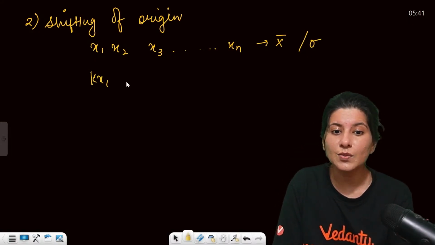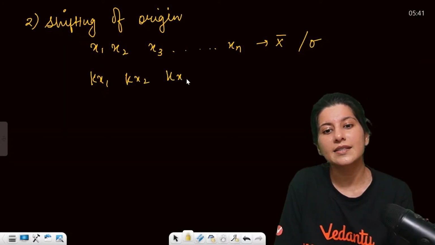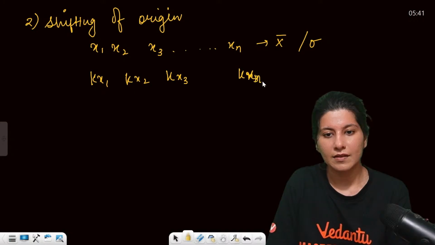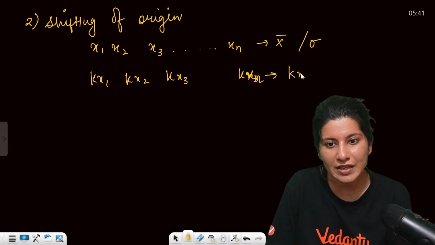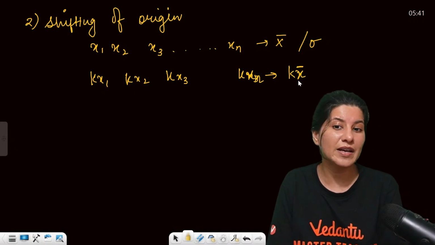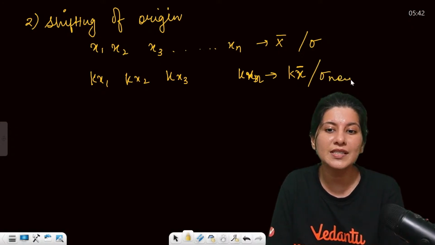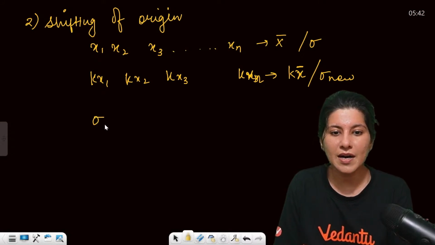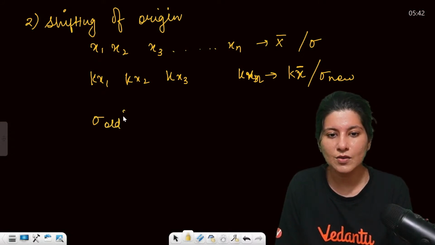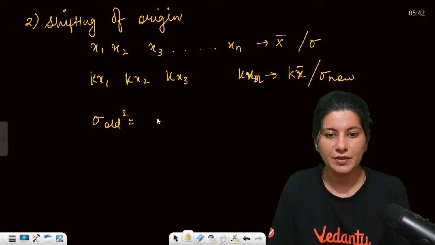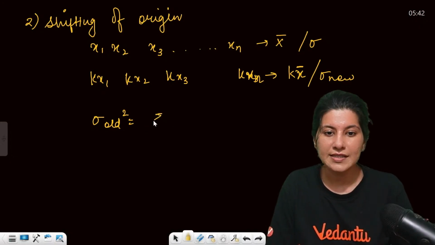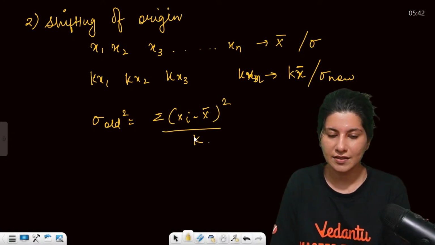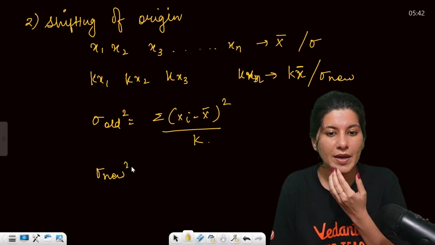Now kx1, kx2, kx3, all the way up to kxn will have mean, so we have seen k x bar will be the new mean, but what about the new sigma? Will it change or not? Let us understand. So old sigma square, you know, is what? Square root is gone. Sigma (xi minus x bar) whole square upon n, correct?